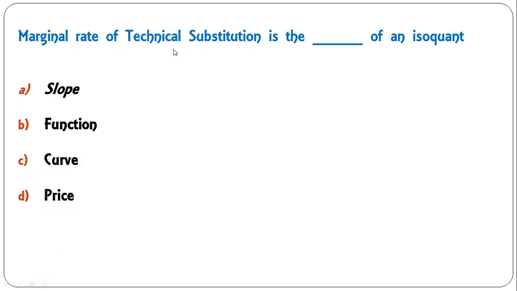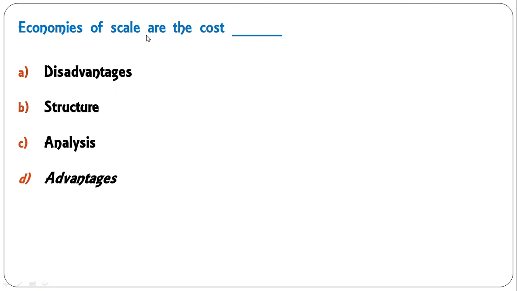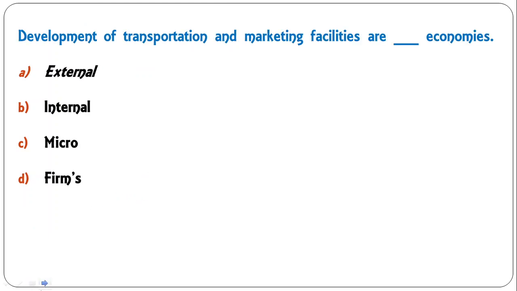Marginal rate of technical substitution is the dash of the isoquant. It is the slope of the isoquant. A is the correct answer. So A is the correct answer here. Economies of scale are the cost disadvantages, no, the cost advantages. So economies of scale are the cost advantages. Okay, so D is the correct answer.